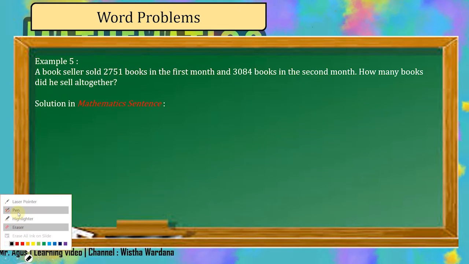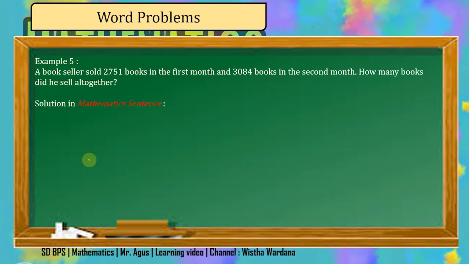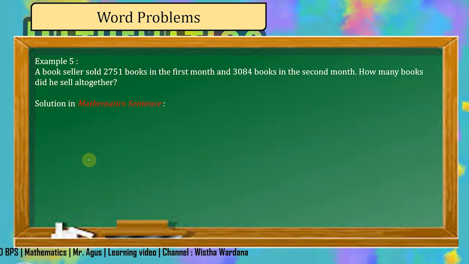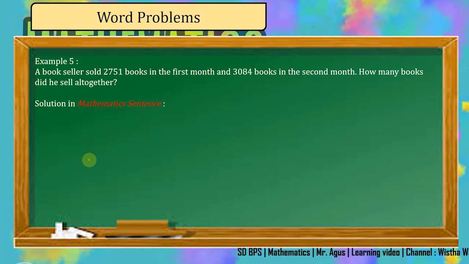If you get a question like this, you have to read the question carefully, because you have to understand the story in the question before you answer it. In this case, we have the story like this. A bookseller sold 2,751 books in the first month and 3,084 books in the second month. How many books did he sell altogether?